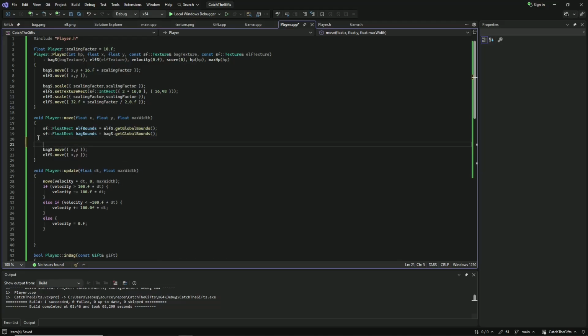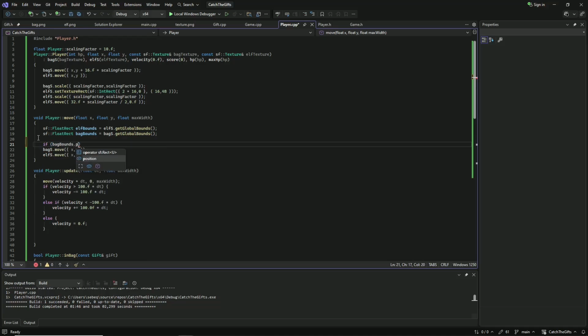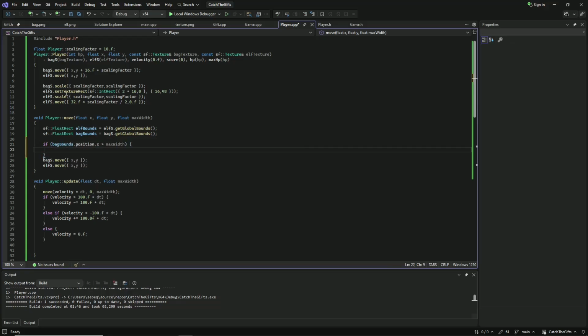And now we need two if statements. If the bug bounce dot position x is greater than max width, that's why we needed this argument, let's set the bug sprite position to be negative 32.f times scaling factor divided by 2.f.